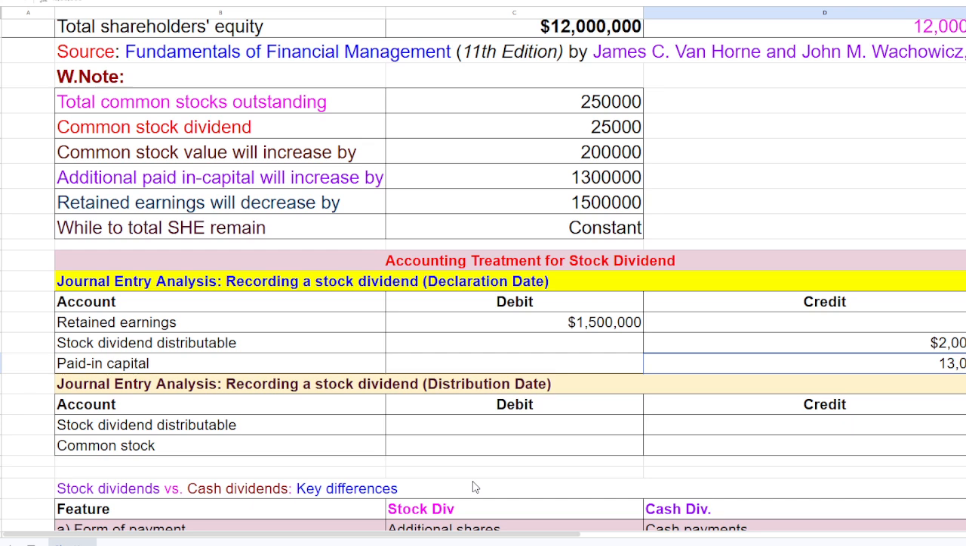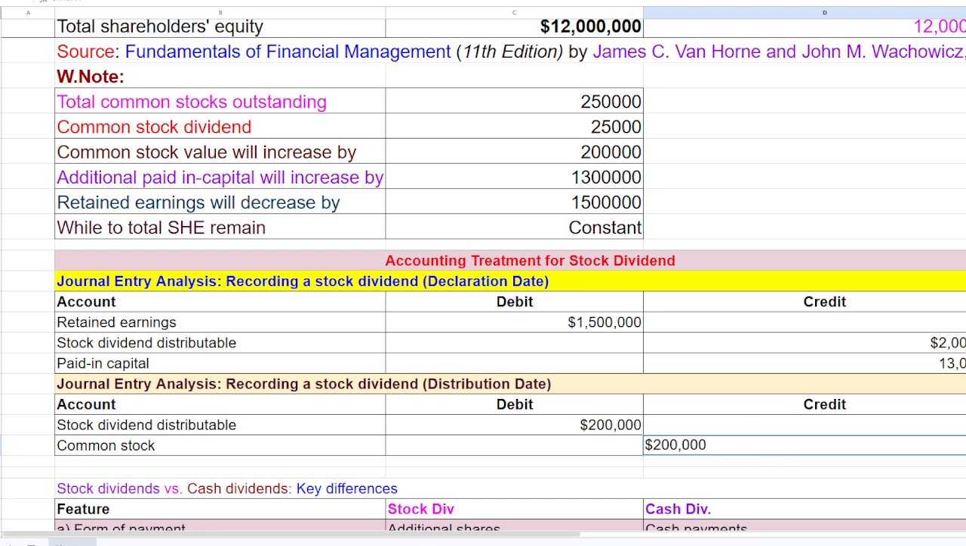Now what about the journal entry recording the stock dividend distribution date, when the company distributes? On distribution, the common stock dividend distributable is 2 lakh, so you can write this as a debit of 2 lakh, and the next one is common stock, which is again 2 lakh.